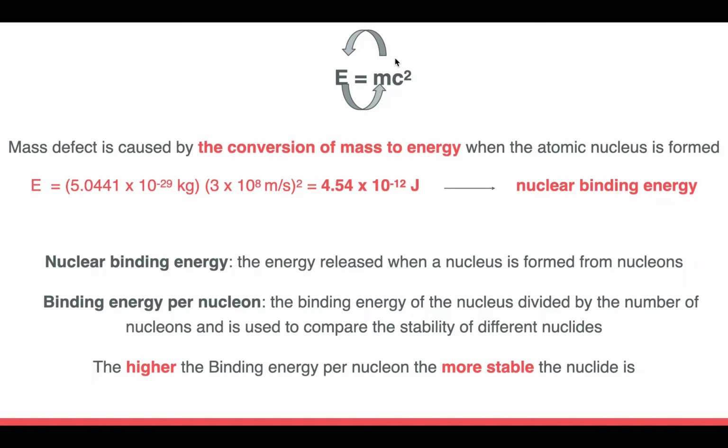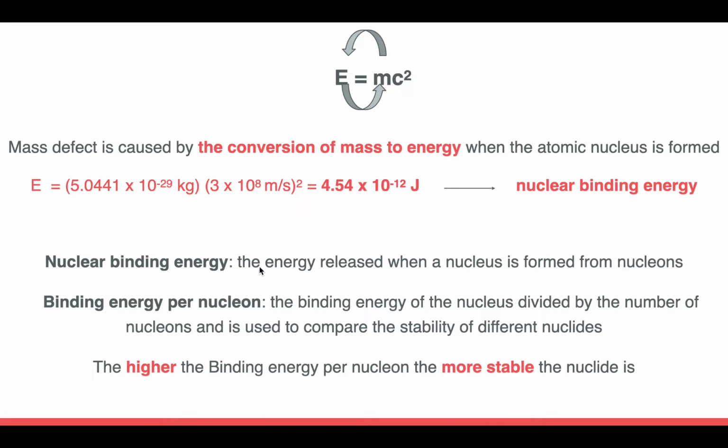Now we can substitute the mass defect that we found in the previous slide in this equation in order to calculate the energy released. However, before we do that, we must convert the units of the mass defect to kilograms to match the mass units of energy. After we convert it to kilograms, we can substitute it in the equation and multiply it by the speed of light squared to get this value in joules. And this value of joules represents the energy that is released, or what we call the nuclear binding energy.